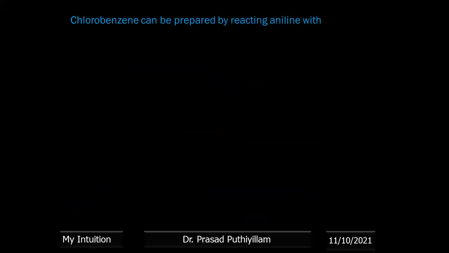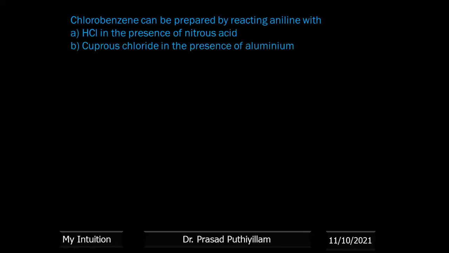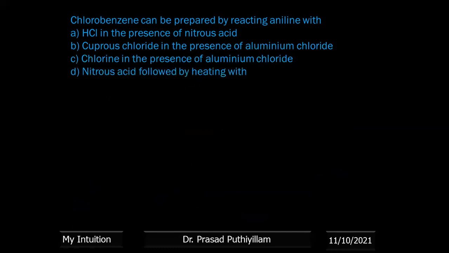Chlorobenzene can be prepared by reacting aniline with: HCl in the presence of nitrous acid, cuprous chloride in the presence of aluminum chloride, chlorine in the presence of aluminum chloride, or nitrous acid followed by heating with cuprous chloride. So chlorobenzene can be prepared from aniline. Aniline is C6H5NH2. First, we have to convert it into a diazonium compound, which we already studied in our chapter on aryl halides, the benzene diazonium salt. If it is formed, then it can be further reacted.